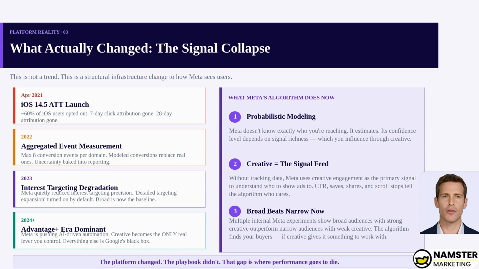iOS 14.5 launched in April 2021. Roughly 60% of iOS users opted out of tracking. 28-day attribution? Gone. Declared interest data? Degraded. By 2023, Meta had quietly reduced interest targeting precision and turned on broad audience expansion by default. By 2024, Advantage+ AI automation is dominant. What does this mean? Meta no longer knows exactly who it's reaching, it estimates. And what feeds those estimates? Creative engagement: click-through rate, scroll stops, saves, shares. Without tracking data, your creative became the signal.